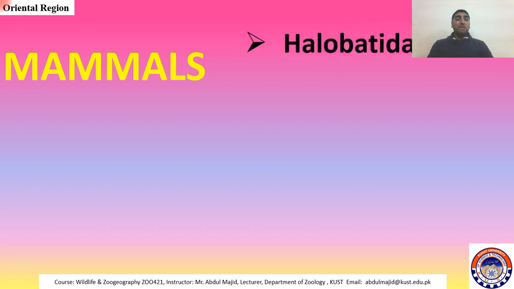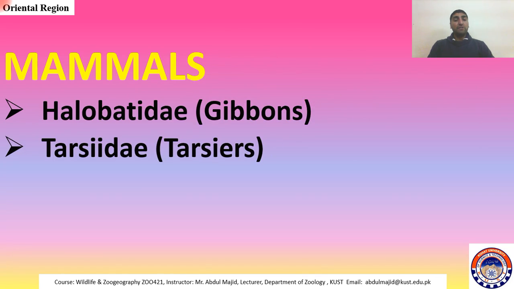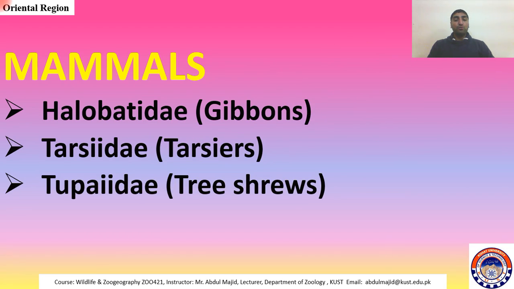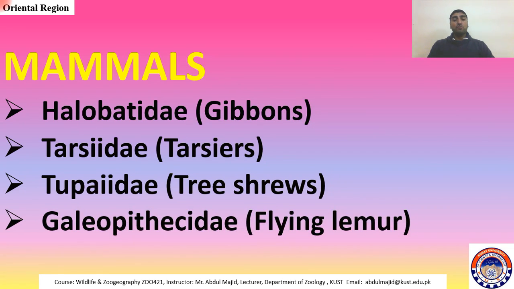Among mammals, Hylobatidae, gibbons, as I told you in the start, and I showed you the picture of that. So the gibbon family, Hylobatidae, is endemic or peculiar to this region. Tarsiers are also endemic to this region. Tupaiidae, tree shrews, are also peculiar to this region. Galeopithecidae, these are flying lemurs, which are also endemic to this region. These four families of mammals are endemic to this region.